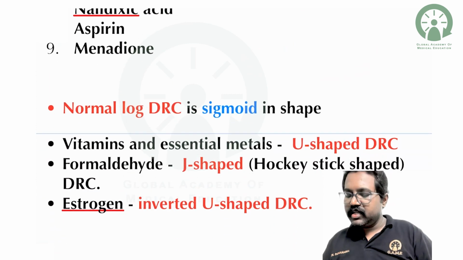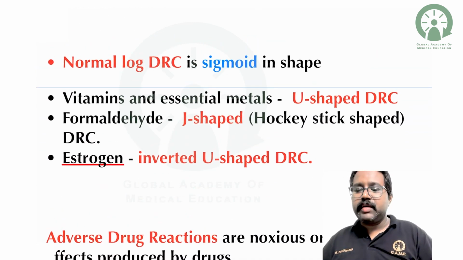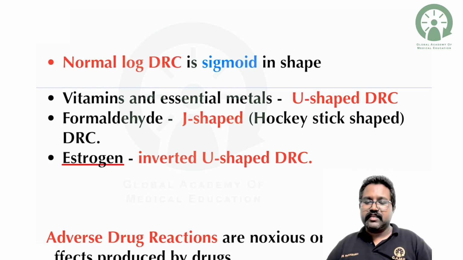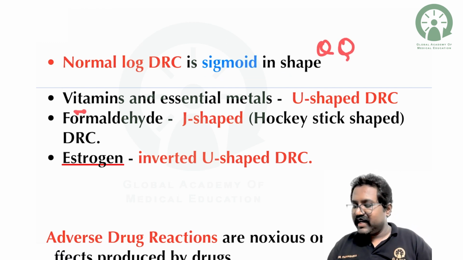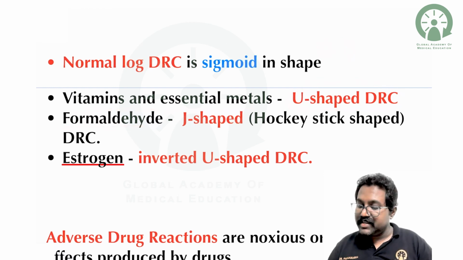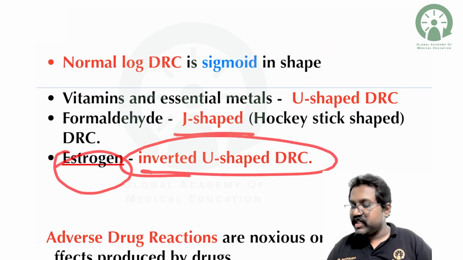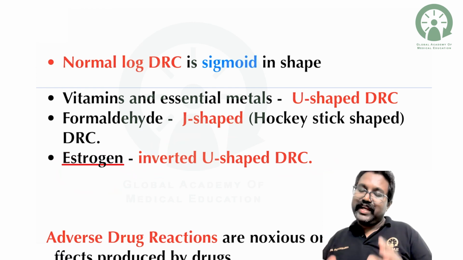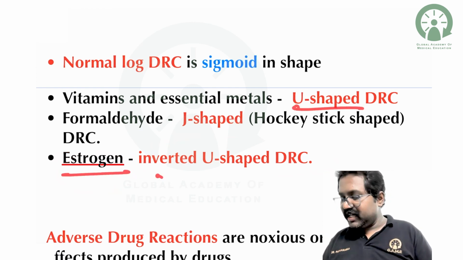So next, coming to the normal log dose response curve. What is the shape of the normal log dose response curve? The curve will be sigmoidal in shape, very important. So this has to be remembered, sigmoidal. Vitamins and essential medicines will have a U-shaped dose response curve, whereas formaldehyde will have a J-shaped curve, and estrogen will have an inverted U-shaped curve. So vitamins will have a U shape, whereas estrogen will have an inverted U shape.